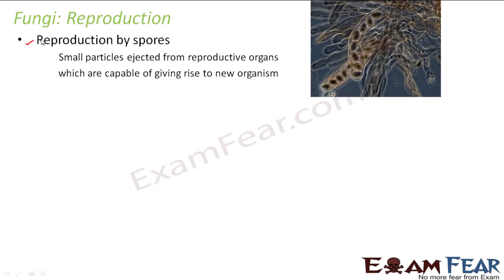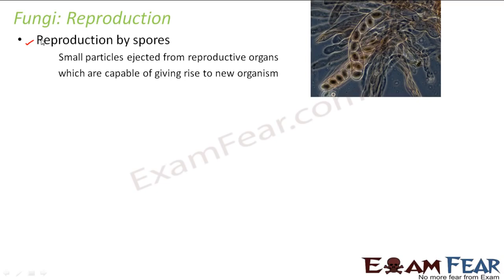So how do they reproduce by spores? What are spores? These are small particles which are produced by the reproductive organs. You can virtually imagine spores as seeds of a plant. Seeds of a plant are small particles which you put under the soil, and then they germinate to form a new plant. Similar is the reproduction by spores in fungi.